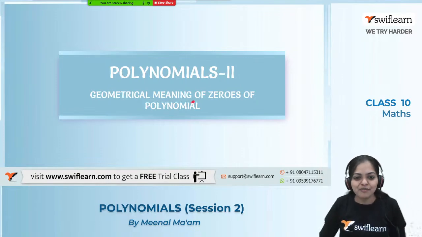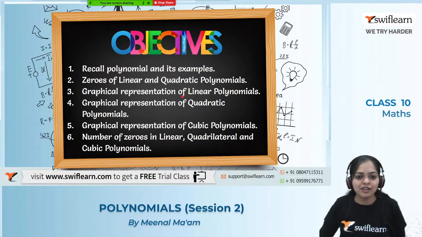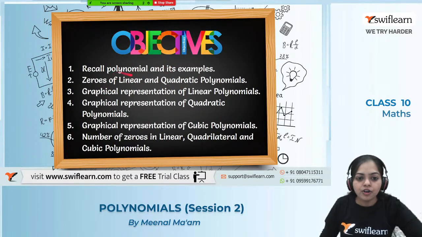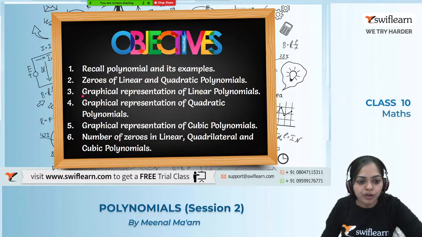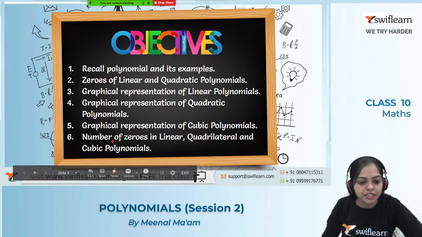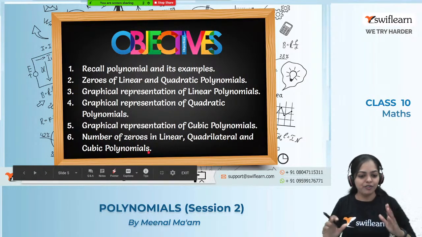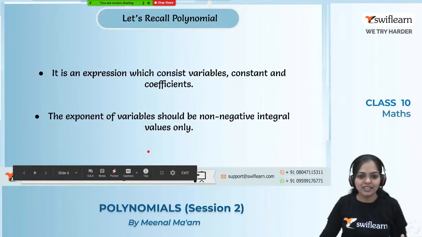Yes. All right, everyone. So let's move on to the objective of today's class. So what we are going to discuss today, firstly we will recall what we have discussed in the last class, that is on Saturday. So we will recall the polynomial and its example, and zeros of linear and quadratic polynomial. These two topics we have discussed in the last session. Alright. And today what we are going to discuss? We are going to discuss graphical representation of linear polynomial, quadratic polynomial and cubic polynomial. And also using that graphical representation, we will find the number of zeros in linear, quadratic and cubic polynomial. Alright everyone, so ready? Okay, let's start the session.